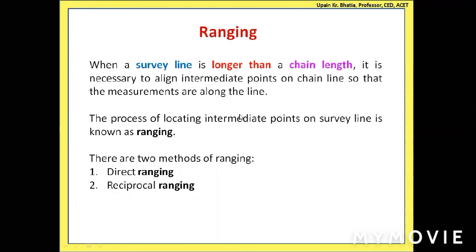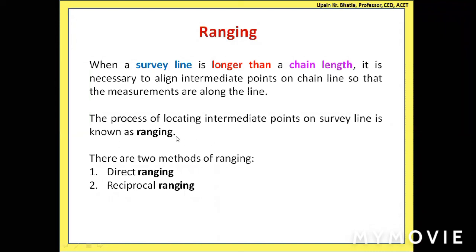So our chain is to be extended along the main line AB, and if the chain length is smaller than the actual survey line, or the survey line is longer than the chain length, in that case you need to fix some intermediate points. Okay, now the process of locating intermediate points on a survey line is known as ranging.